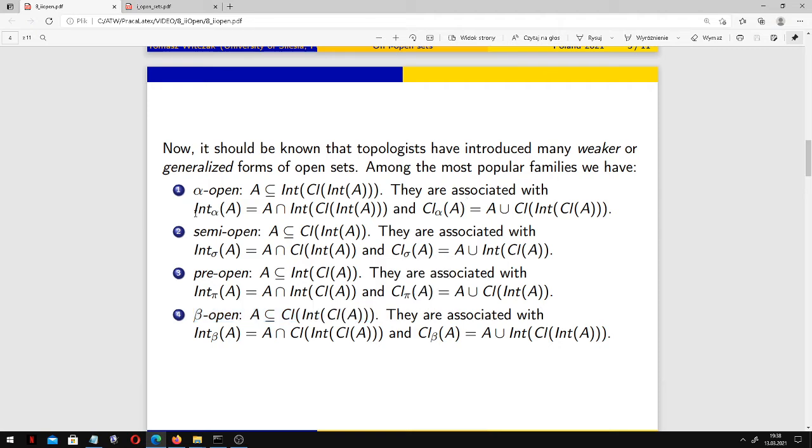certain generalizations of the notion of interior. We have alpha interior, semi interior, pre-interior, and beta interior. And the same with closure. Yes, some weaker or generalized forms of closure, like alpha closure, semi closure, pre-closure, and beta closure. And of course, also the notions of alpha continuity, semi-continuity, pre-continuity, and beta continuity have been extensively studied.